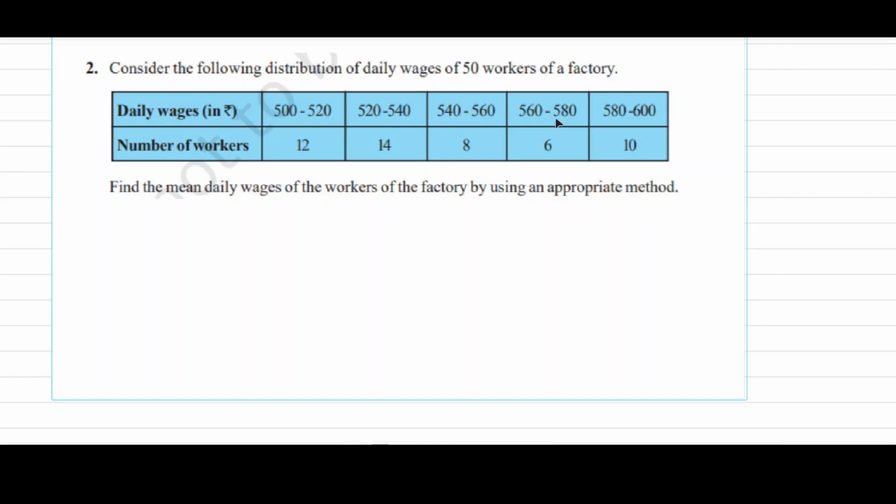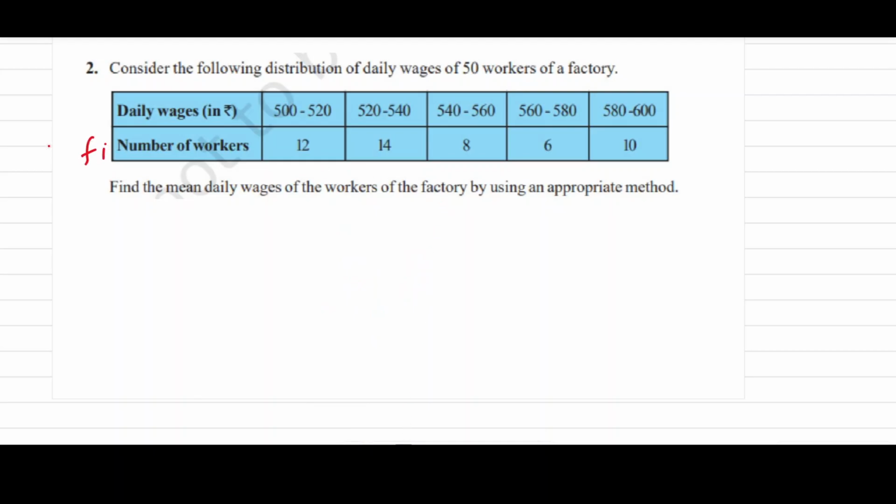Here in the same way 550, 570, 590. Now the number of workers in each class is 12, 14, 8, 6 and 10. So we can say that this is the frequency f.